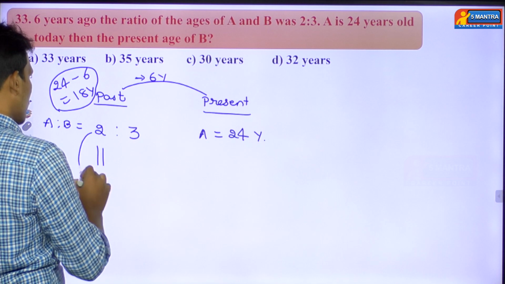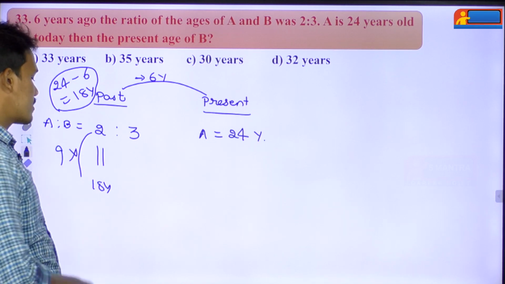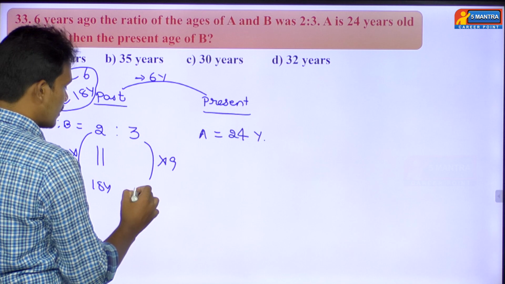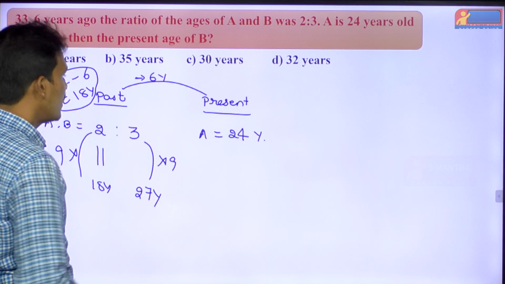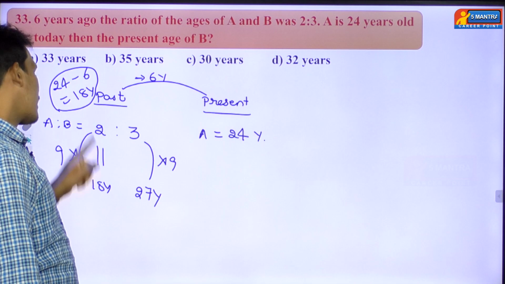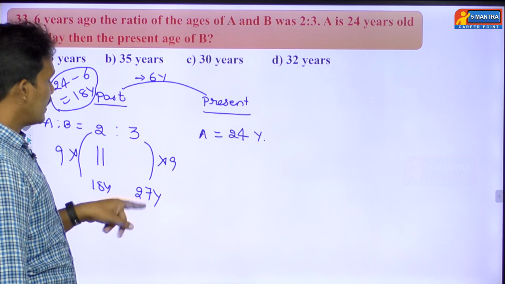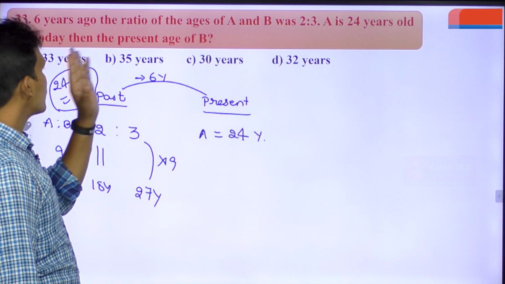So 2 how many times? 2 nines are 18. Then 3 nines are how much? 9 threes are 27 years. Means here we found the age of A 6 years back, that is 18 years. Okay. So the age of B, that too 6 years back, is 27 years. But what is the question asking?